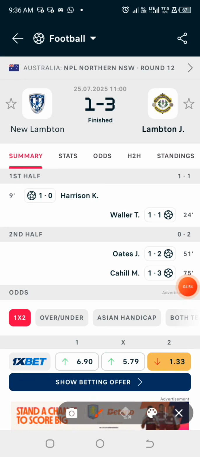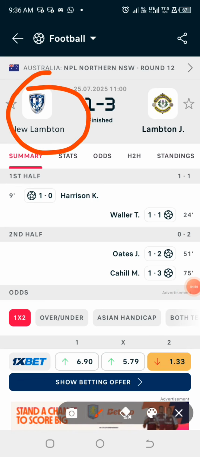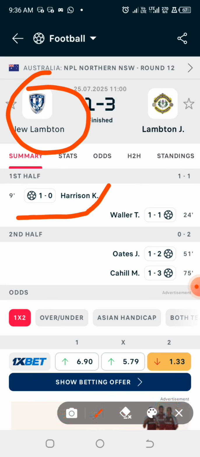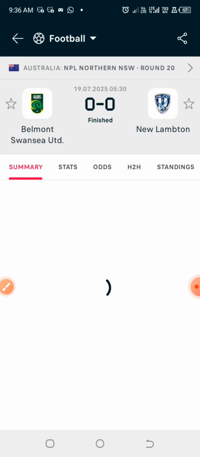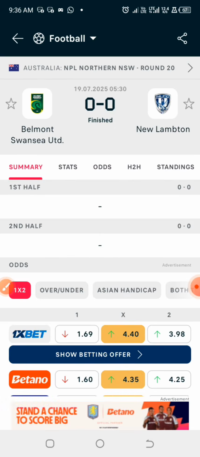So this particular new Lampton, in the last game they played 1-3, and in the first half they had one goal. You guys, please kindly make sure that you pay attention to details in this particular video. So the first half they scored one goal, second half 0 goals. So you document that one down. In the game before, they played 0-0, which means first half, second half, no goal.